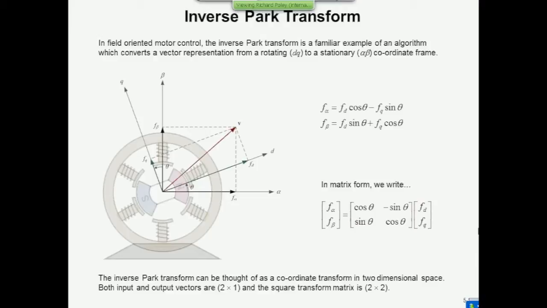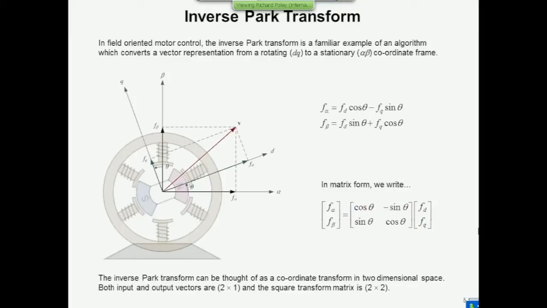What the inverse Park transform does for us is rewrite that vector information in terms of a coordinate frame that's referenced to the windings on the stator of the motor, because we somehow have to energize these windings to produce that vector. It's no good expressing that vector in terms of something that's moving. You need it fixed relative to the stator windings. So you need to write it in terms of these alpha beta coordinates, and it's a coordinate transformation which is taking place.